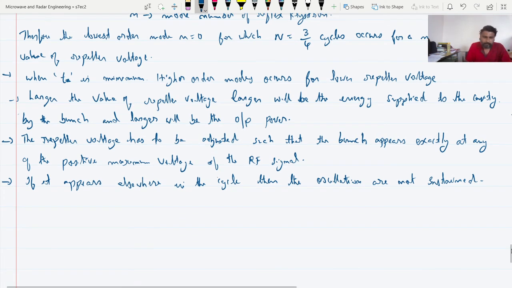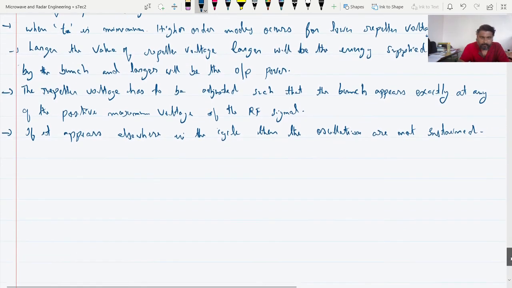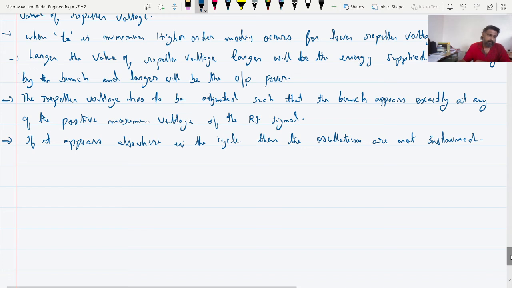Thus, you have the sustained oscillation with respect to a certain combination of beam voltage as well as the Doppler voltage. Right?